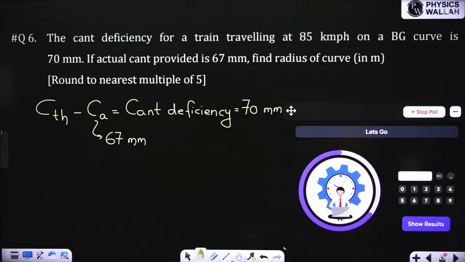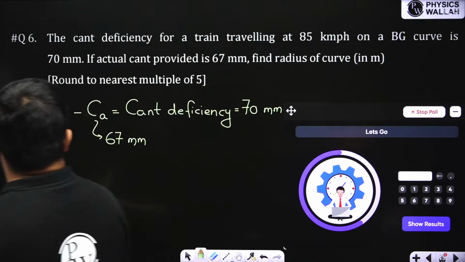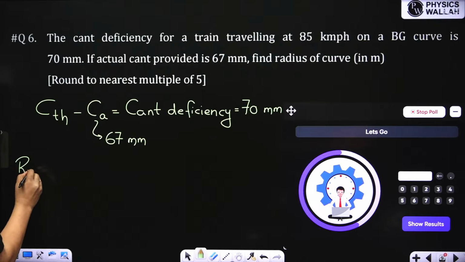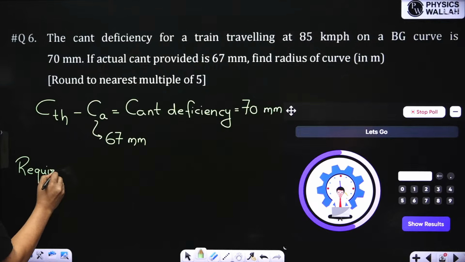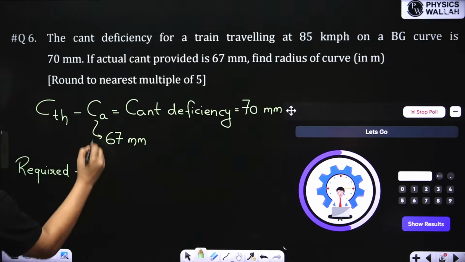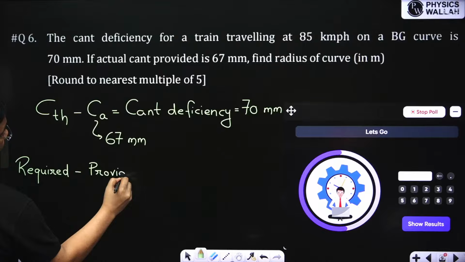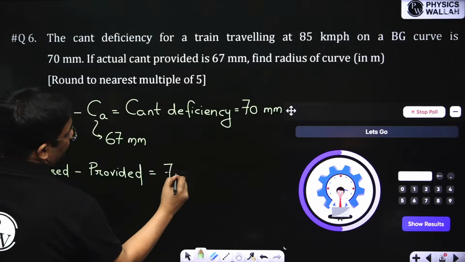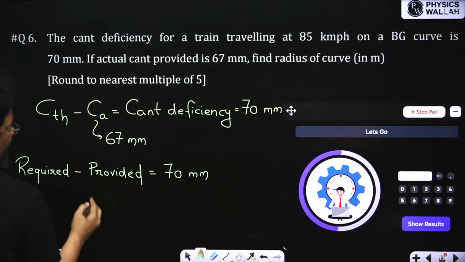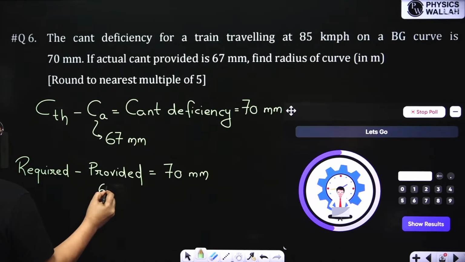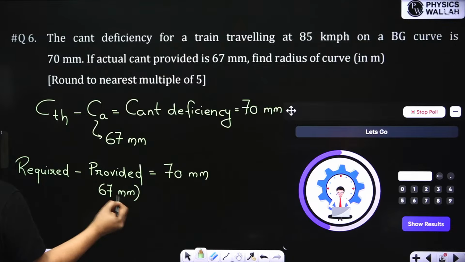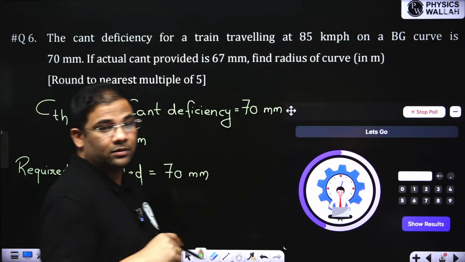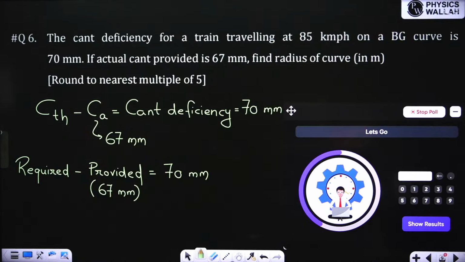Cant efficiency is required minus provided. Required is the theoretical cant, and provided is the actual cant, and that is the cant efficiency. Actual cant is given, that means provided is given. Then you have to use some brain and solve it. Good, many of you have found out this answer, very good.